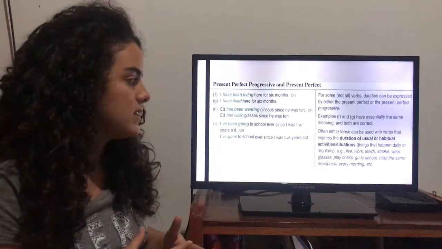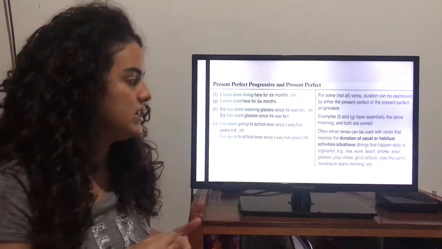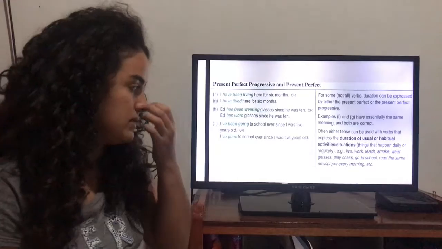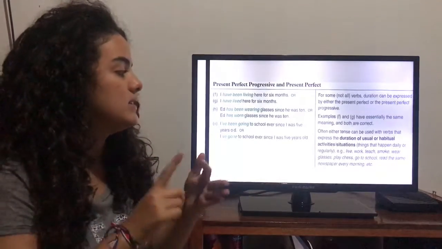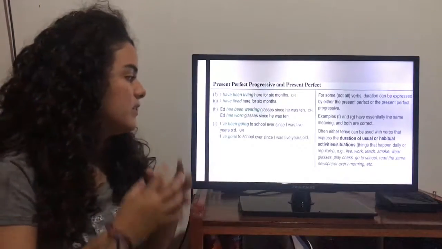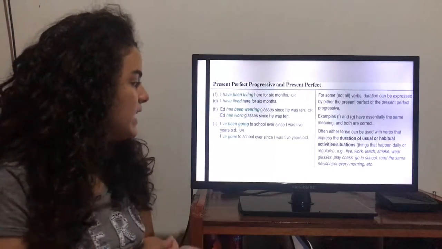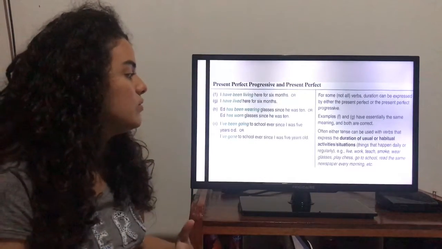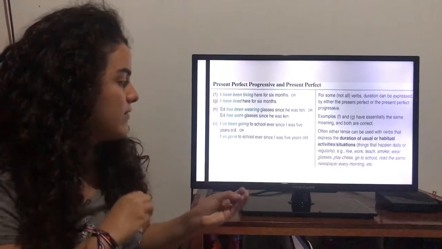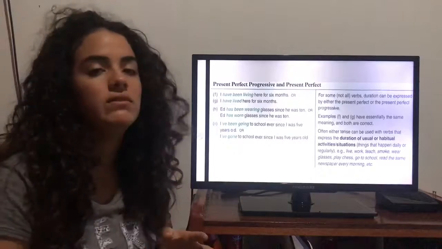Often either tense can be used with verbs that express the duration of usual and habitual activities or situations, like live, work, teach, smoke, wear, get paychecks, go to school. These are things that we do often, every day, so we can say I have been going to school ever since I was 5 years old, or I have gone to school ever since I was 5 years old.